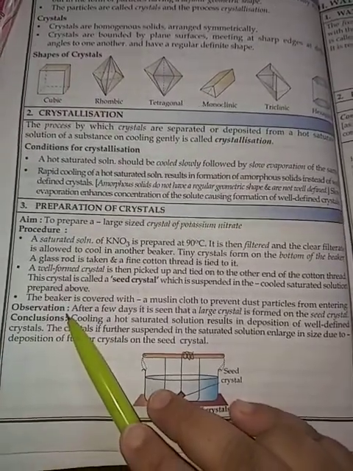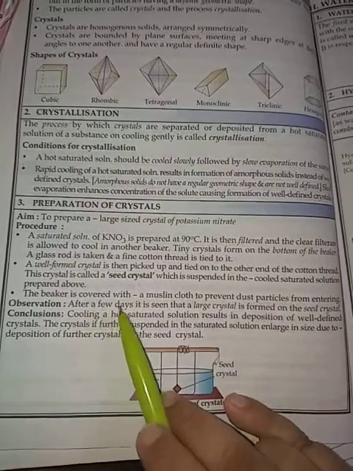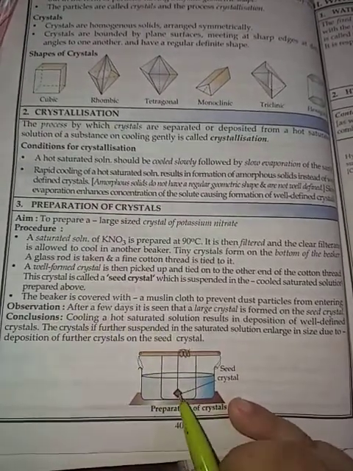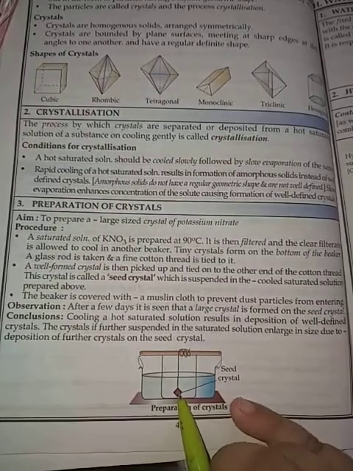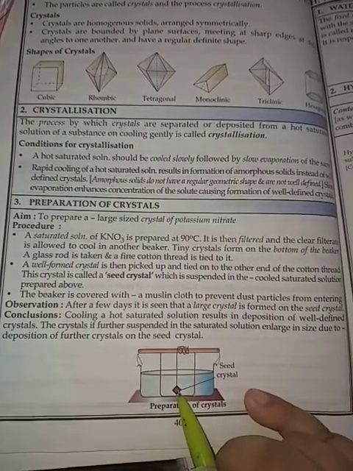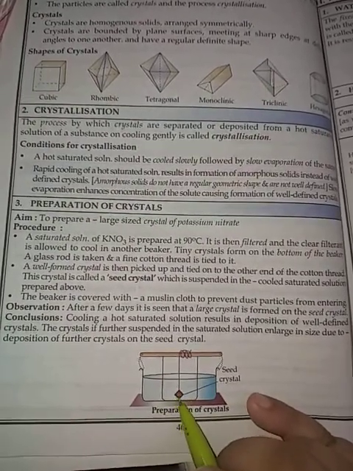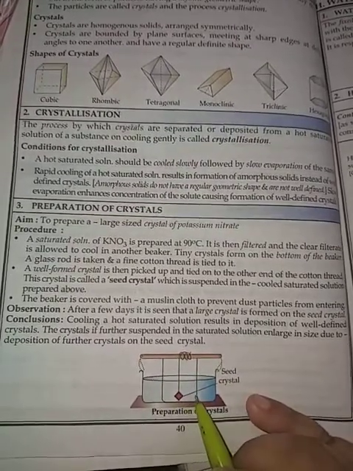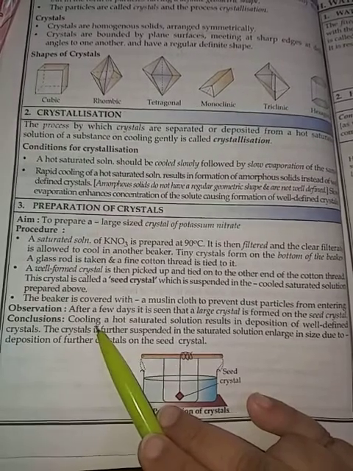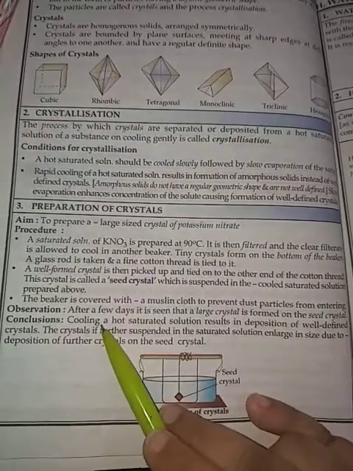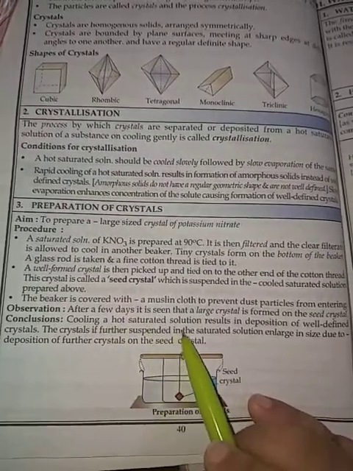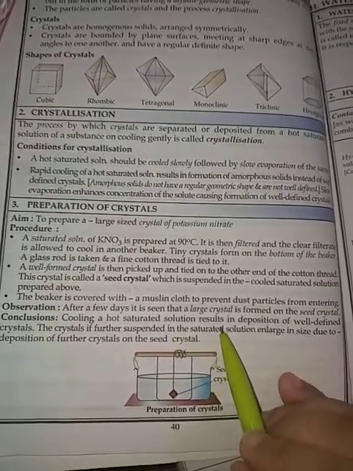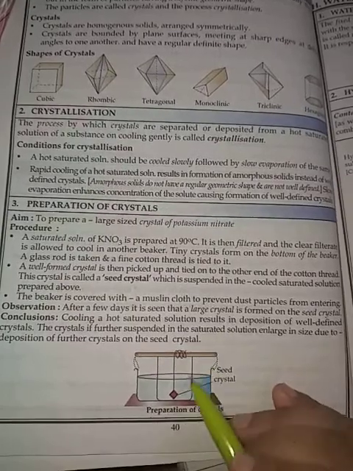Now, observation. This was the procedure we will follow. After a few days, we'll see that the size of this seed crystal becomes large. Conclusion, what we draw from this experiment: when we cool a hot saturated solution, it results in the deposition of a well defined crystal.